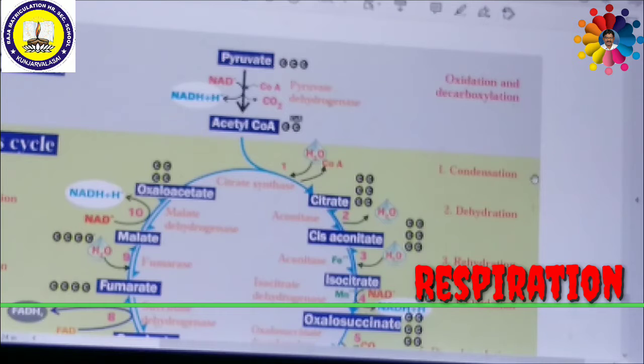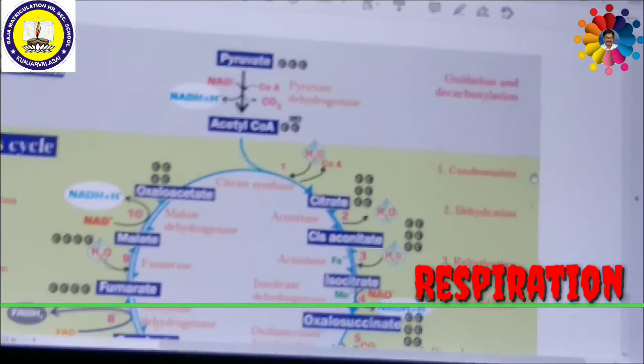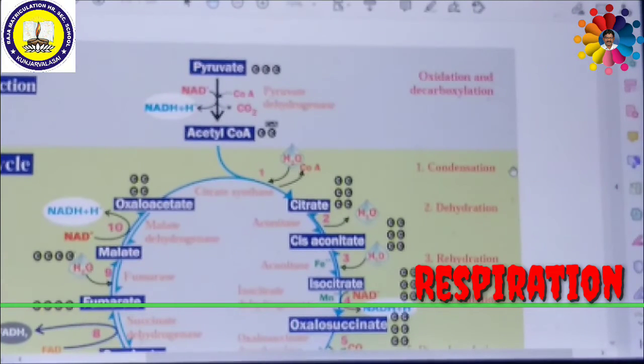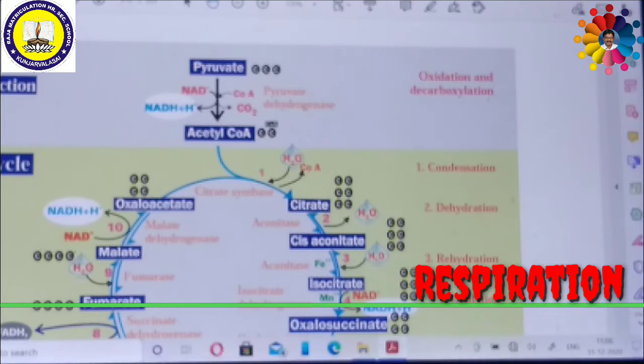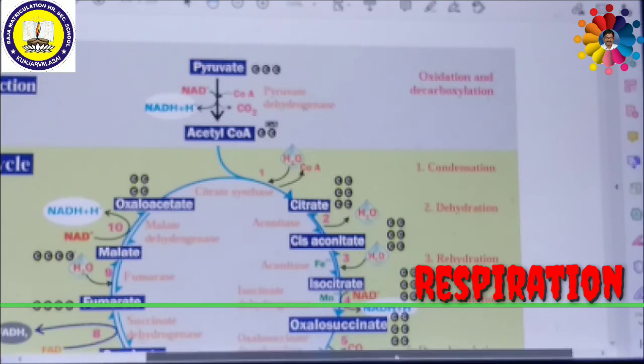Usually the Krebs cycle may be called an amphibolic process. What is amphibolic? That means it is both anabolism and catabolism. Anabolism means simple molecules are combined together to form a larger molecule. Catabolism means a large molecule is broken down to produce simple molecules.